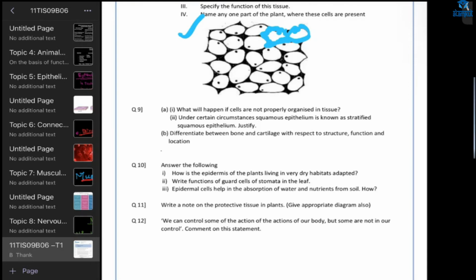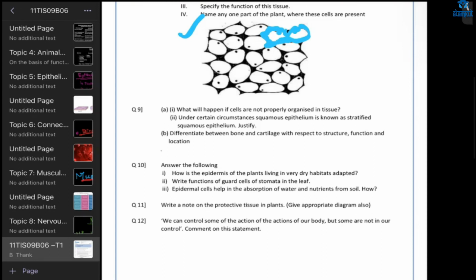Bye, ma'am. Thank you. Ma'am, in this answer I made three columns. First I wrote difference. In difference, the first point is structure. Ma'am, bone is strong, non-flexible. It forms the framework of the body. And I wrote in cartilage, it is soft and flexible. It has widely spaced cells. It has intercellular space. And in the second point, functions, I wrote for bone, it supports the body. For cartilage, I wrote it smoothens the surfaces of bones. On the third point, location.